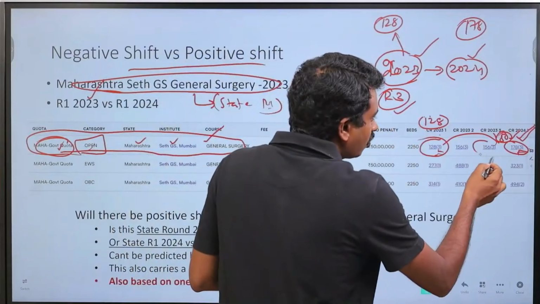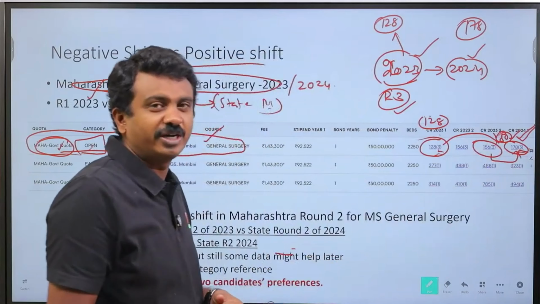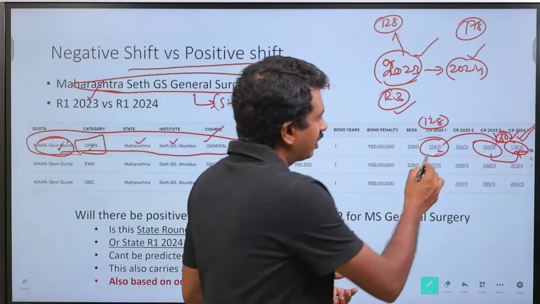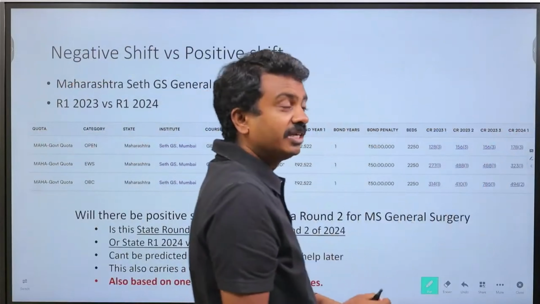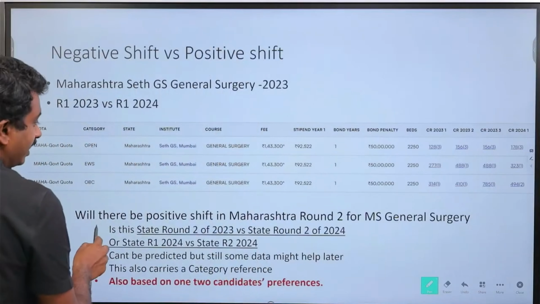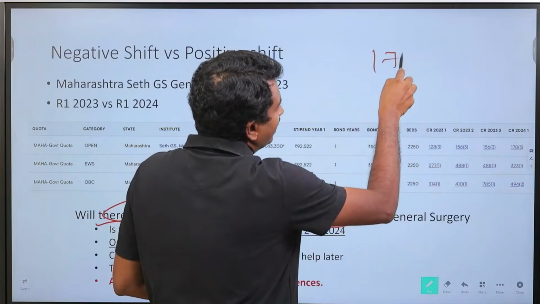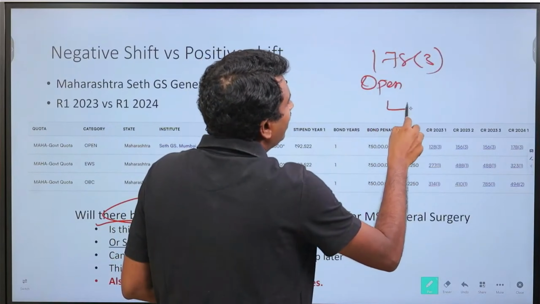So here it closed at 156. Even beyond that, it has gone now to 2024 round 1. So that is one way to look at the shift, but we usually do a round 1 versus round 1 comparison. That is the right reference point. Now, when we are looking at the next question, it has closed at 178, 3 seats are there under the open category. Will there be a shift?